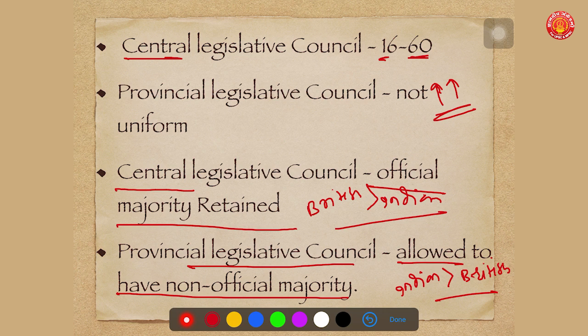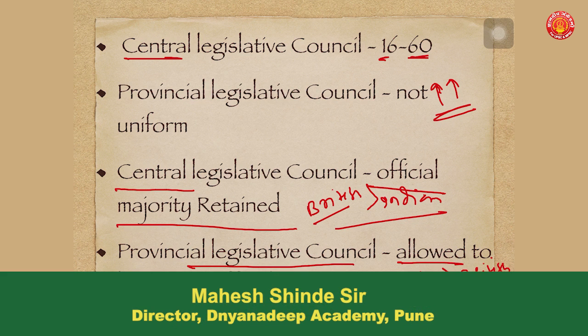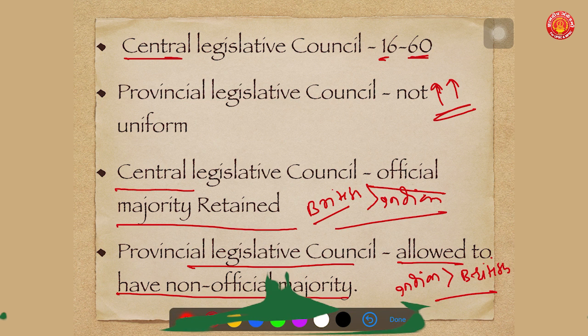I repeat once again, in the central legislative council the official majority was retained. It means the number of British members was more than the number of Indian members. Whereas in provincial legislative councils they allowed non-official majority, which means in certain provinces the number of Indian members was more than the number of British members. This was the most important development of the Indian Councils Act of 1909.